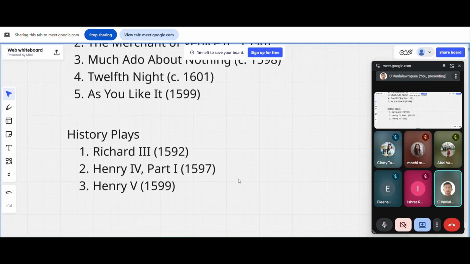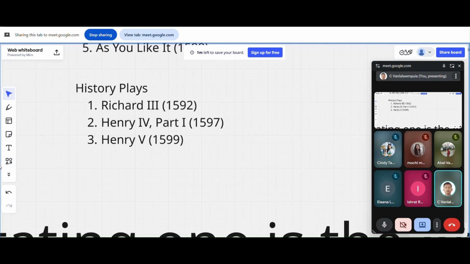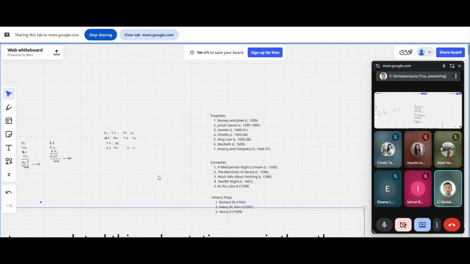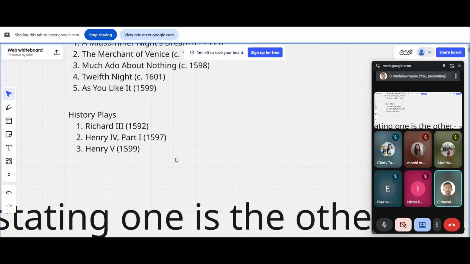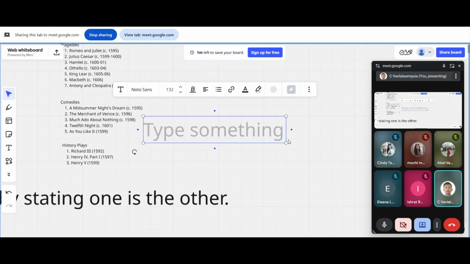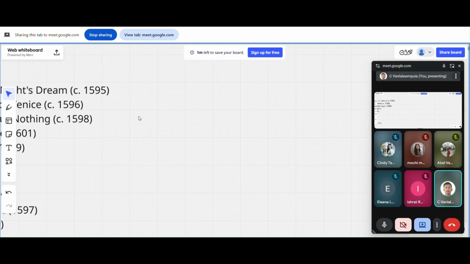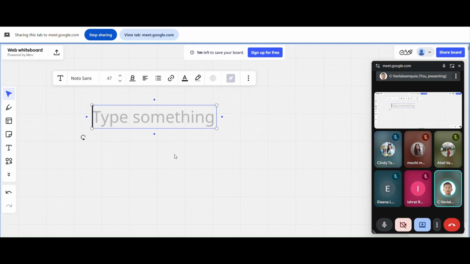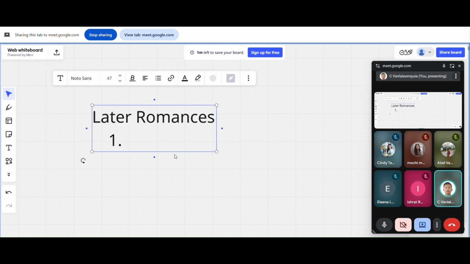And the later romances. He wrote romances at the end, in his late stage. I'll write the later stage here. Late romances, okay. Later romances, we'll say, the things he wrote before he died, in the later part of his life.